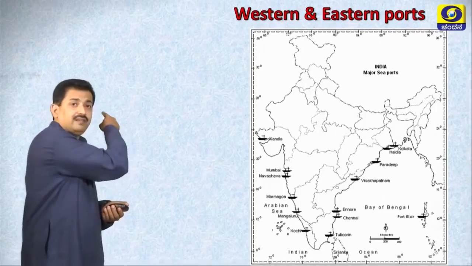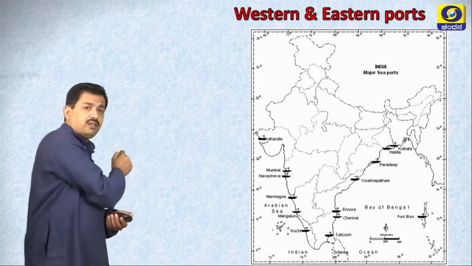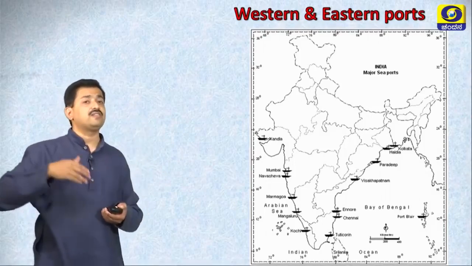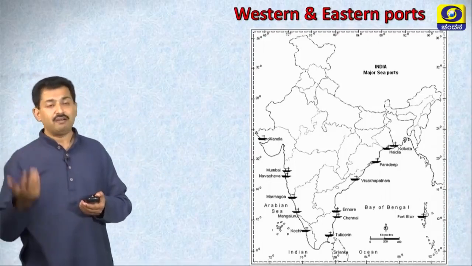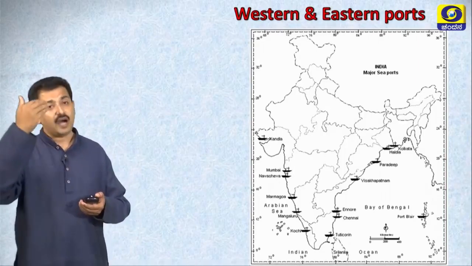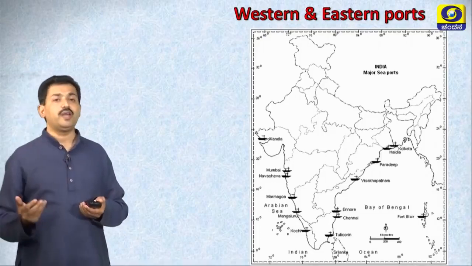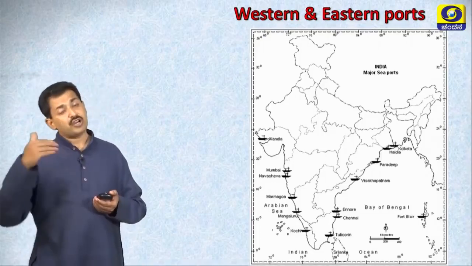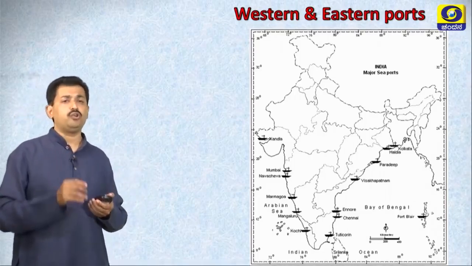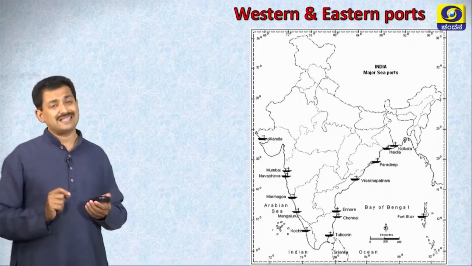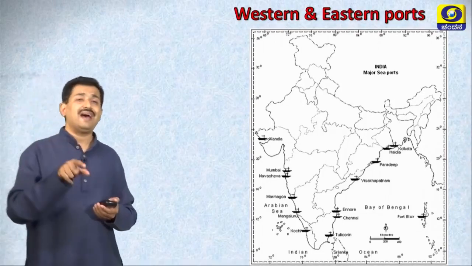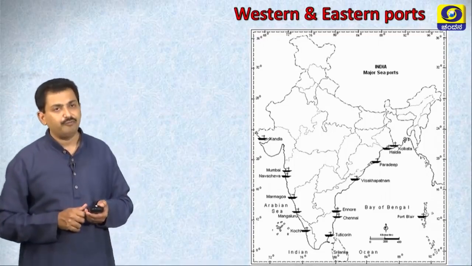And here there is a map, and all the important ports of the eastern and western coasts are located, for example Kandla, Mumbai, Nhava Sheva, Goa, Marmagao, New Mangalore port, Karwar, Cochin, Tuticorin, Chennai, Ennore, Visakhapatnam, Kolkata, Paradip. All these important ports need to be located exactly on the map of India, because one of the ports may be asked in the examination.